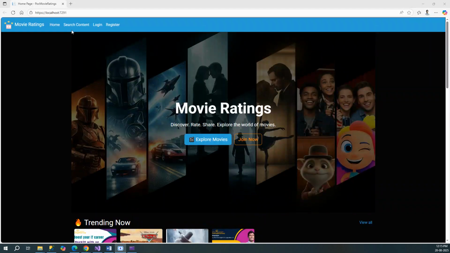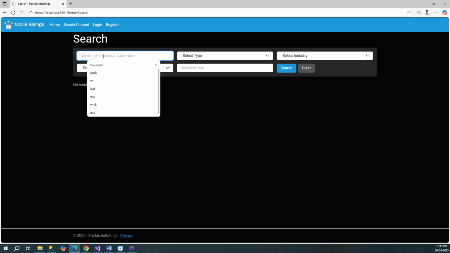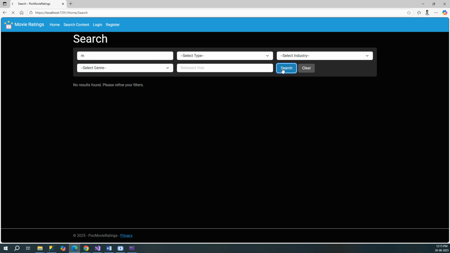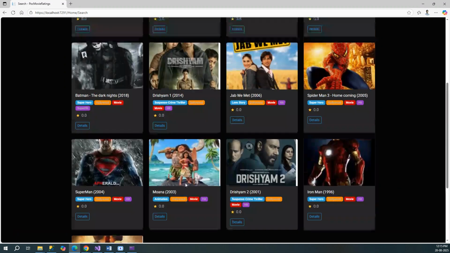So let me go to search content. Okay, so we don't see the message now. Now let me search for any random stuff. In this case, we should have the message, which is correctly coming. Now let me try something which will have results. Let's just give m. Movies basically with m, right? So we have this, we don't see that message, right?